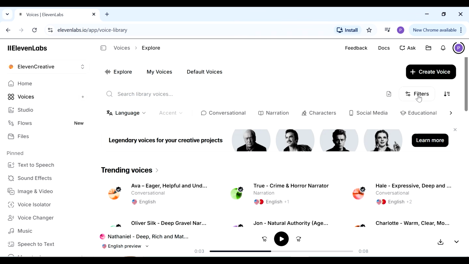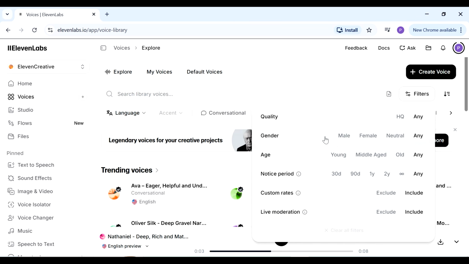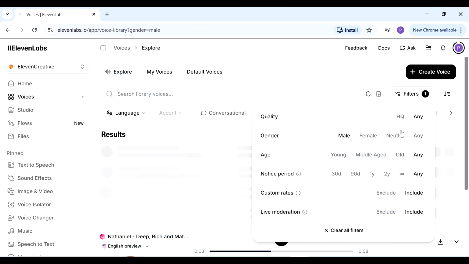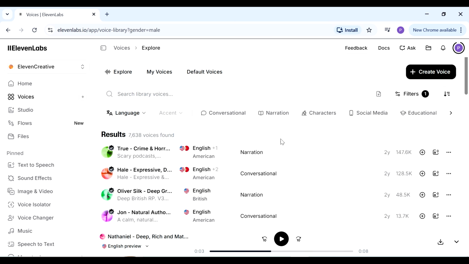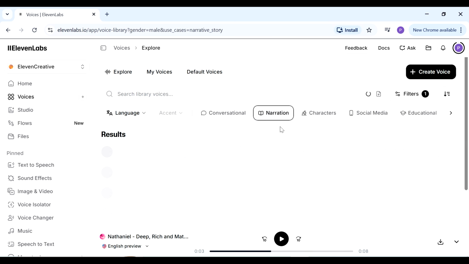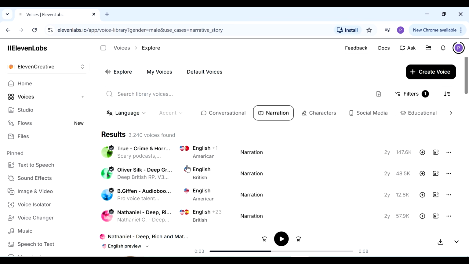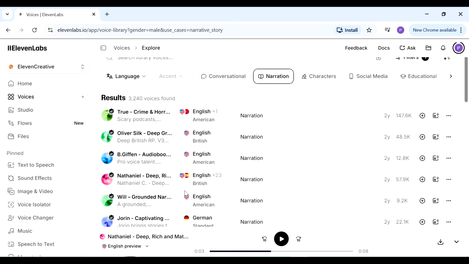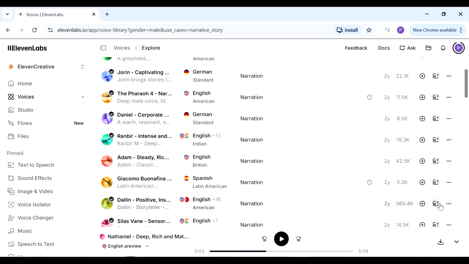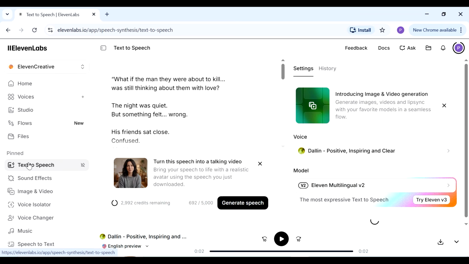Now you can even filter the kind of voices that you're looking for. You could filter by narration and also gender, so we can have narration and a male voice, and then you just go listening to all the voices until you find one that you like. Once you find one that you like, click on use voice here, and now you can go back to text to speech. You'll see that the voice that you've chosen has already been added down here.